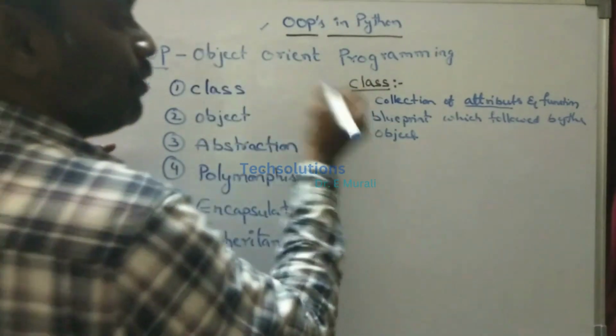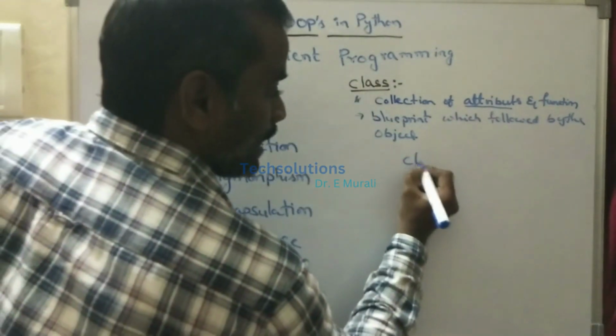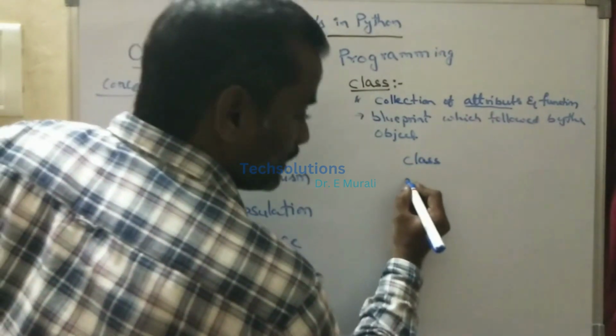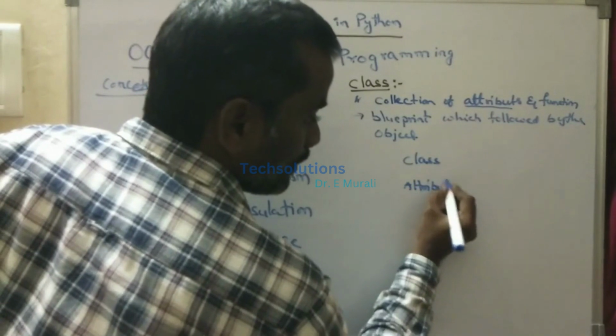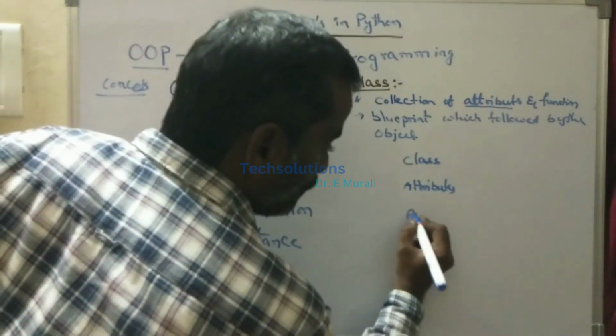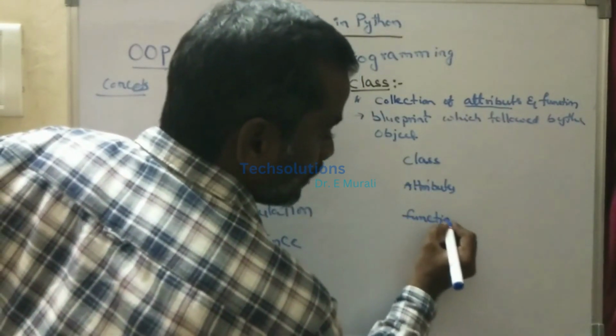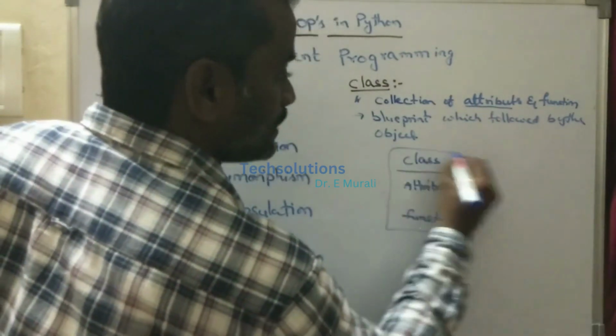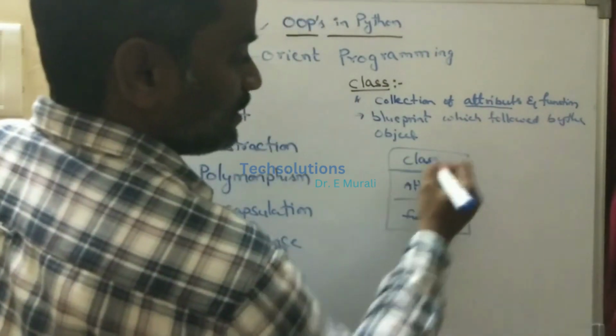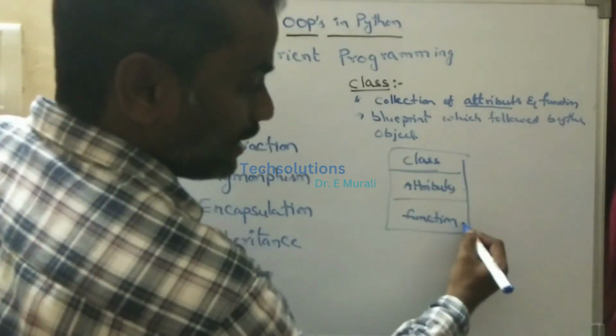Now you know what is meant by class. A class consists of attributes and functions.